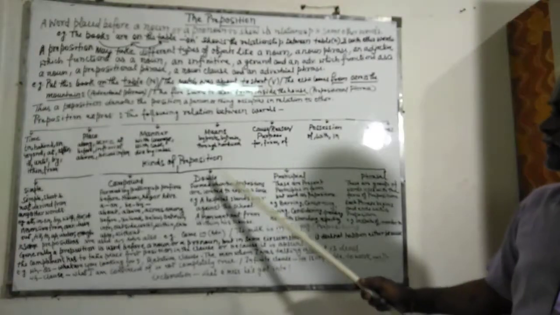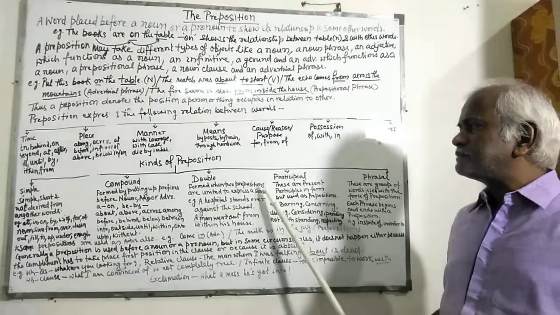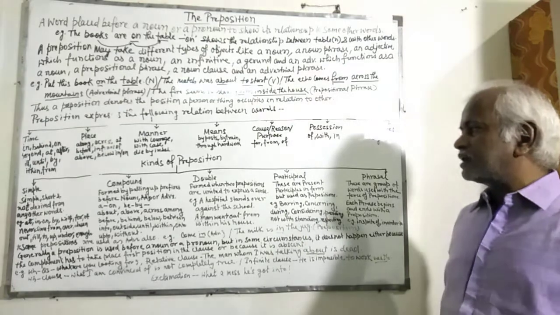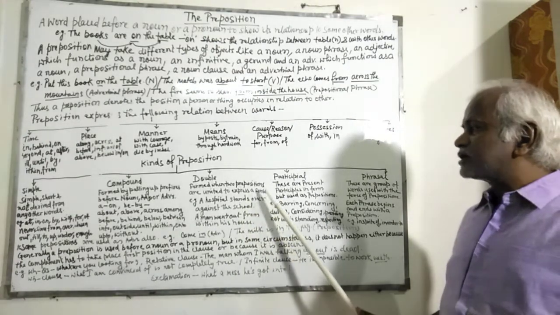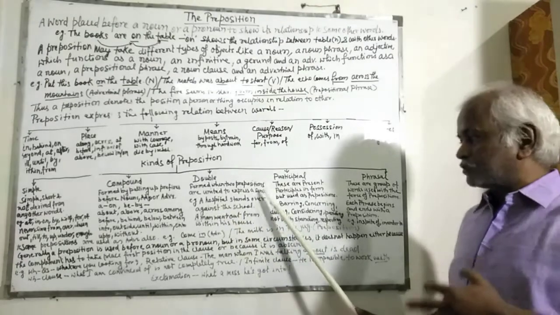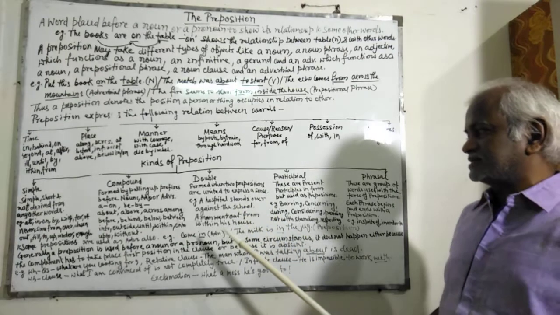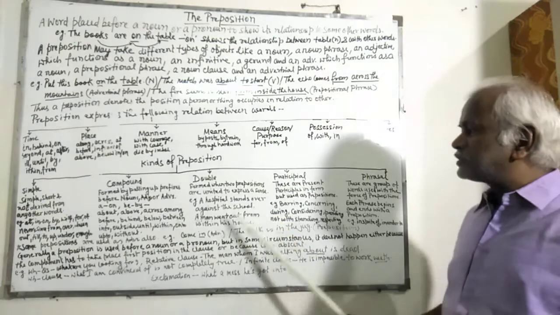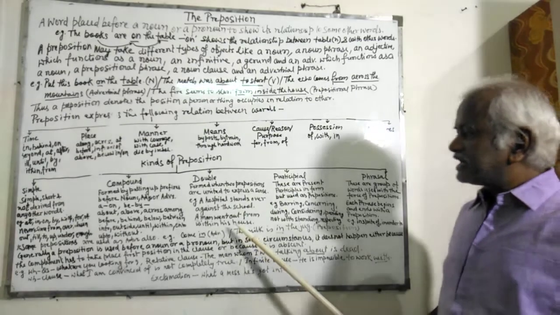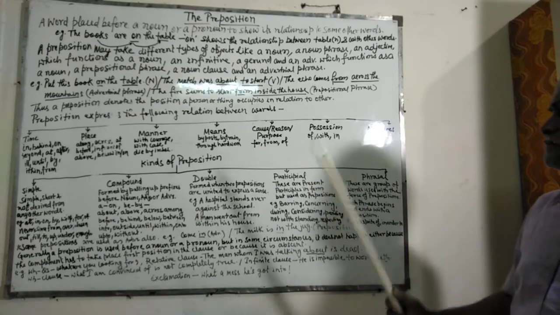Next is double preposition. These prepositions are formed when two prepositions are united to express a sense. For example, a hospital stands over against the school. Over, against. These are two prepositions and they are united together to express one sense. A man went out from within his house. Out from within his house. They express one thing.